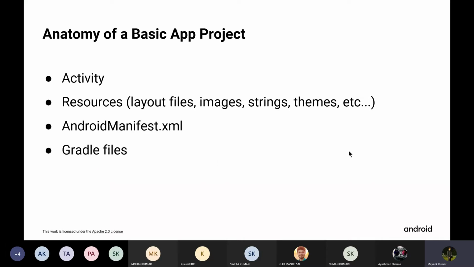So this was just a quick overview of the basic structure of an Android app, an Android project. You will have more time to dive in and explore these firsthand in the course.